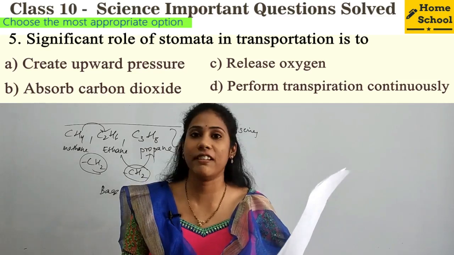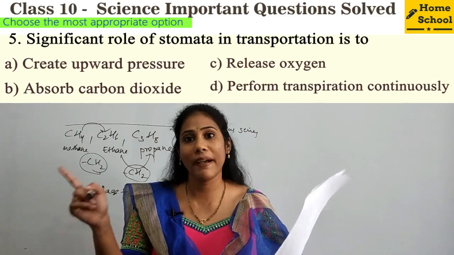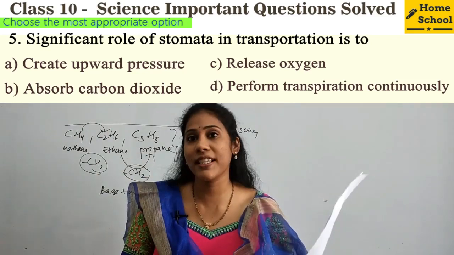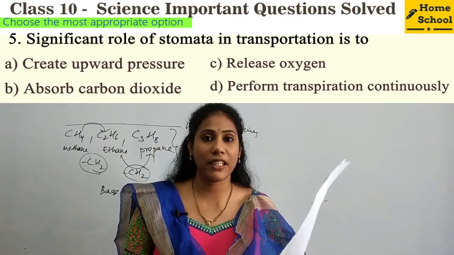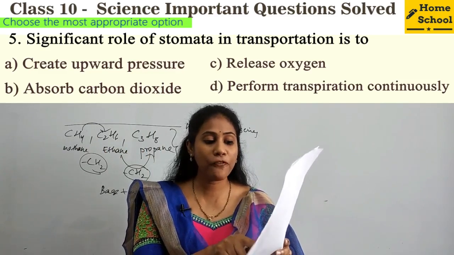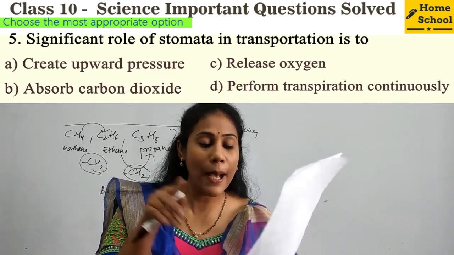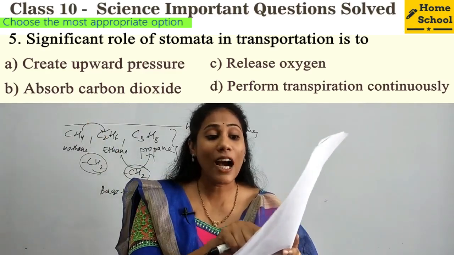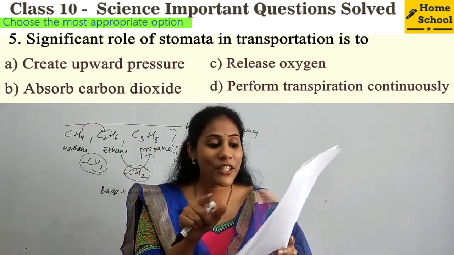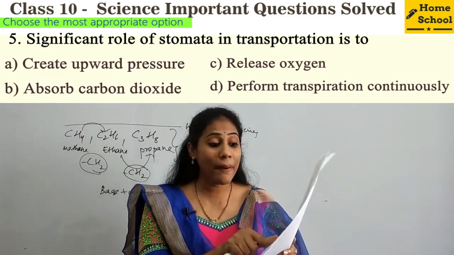You should be careful with the question. And releases oxygen. Actually, again during photosynthesis, the byproduct is oxygen. It can be released, but that was during photosynthesis. But they are asking during transportation. Creates upward pressure. But see the fourth option. Perform transpiration continuously. When transpiration occurs, upward pressure is created. But how does transpiration occur? Through stomata, isn't it? Here stomata is not a reason for creating upward pressure, but stomata is a reason